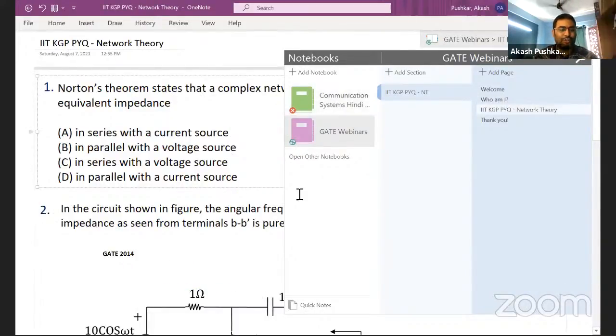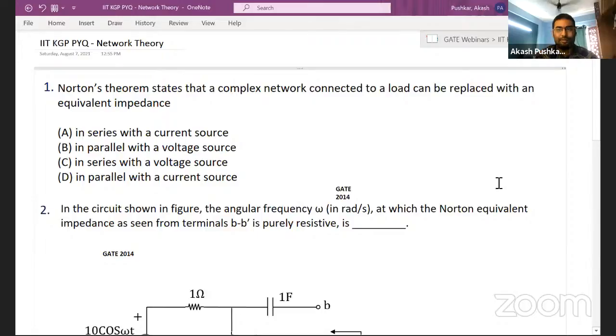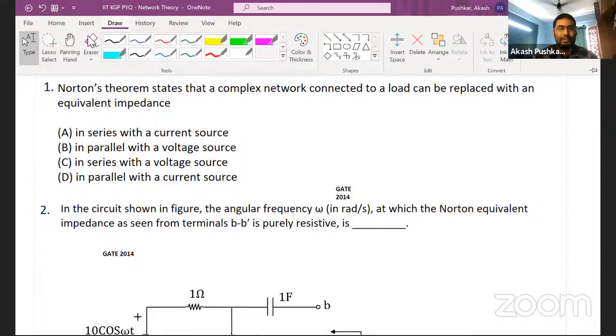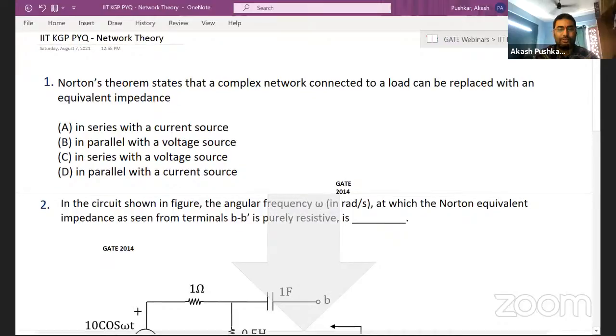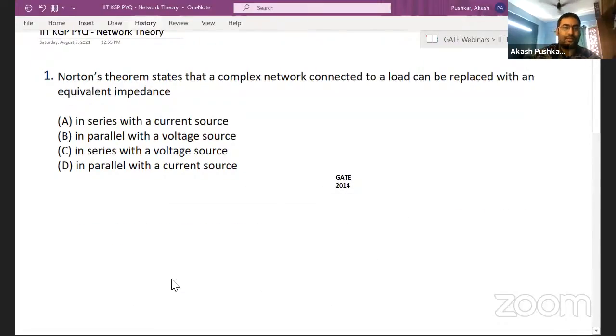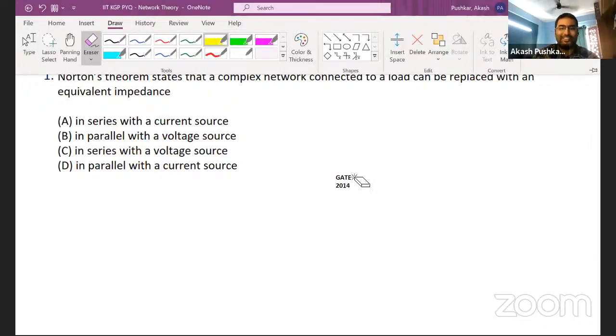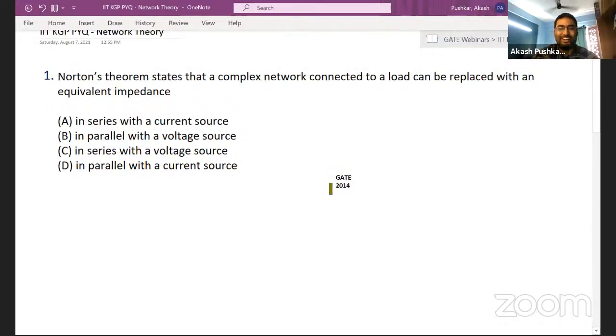Can you guys see the question on the screen? This was asked in GATE 2014, guys. Anybody want to answer this question? I'll give a minute. I'm starting the session with a very easy question, my dear friends. It was asked in GATE 2014. What is the answer? Come on. I need the momentum here.